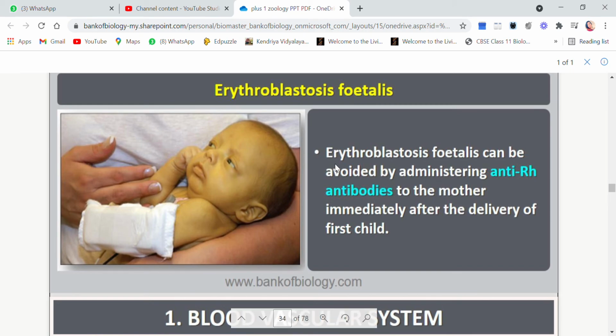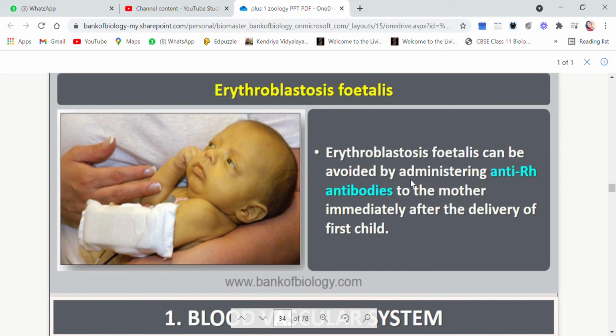And if the injection is given at the right time, the mother's blood will not make any antibodies, and the problem of subsequent deliveries will not happen. The problem which would occur during the second or third pregnancy will be avoided, because the doctor was vigilant and gave this injection of anti-Rh antibodies to the mother.